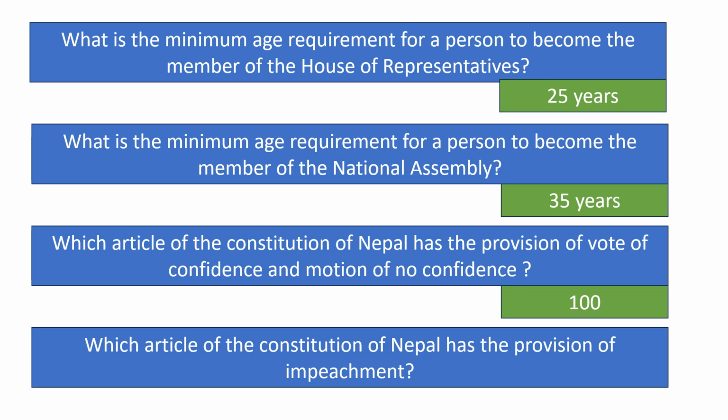Which article of the Constitution of Nepal has the provision of impeachment? Article 101. Motion of impeachment is tabled in the House of Representatives against the President of Nepal, Vice President of Nepal, Chief Justice of Nepal, judges of the Supreme Court of Nepal, members of the Judicial Council, and chief and members of the constitutional bodies of Nepal.